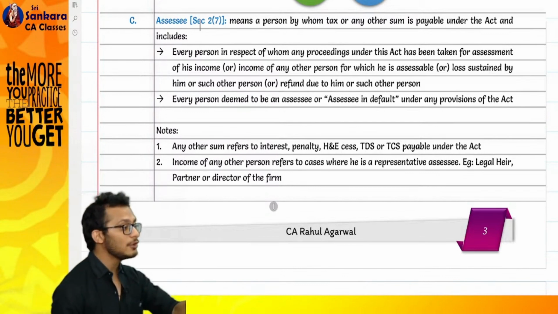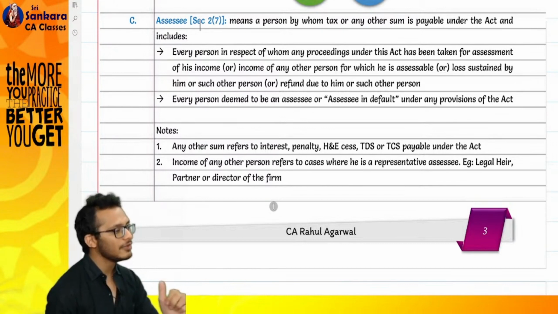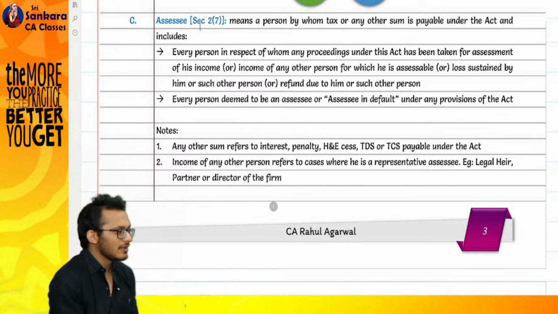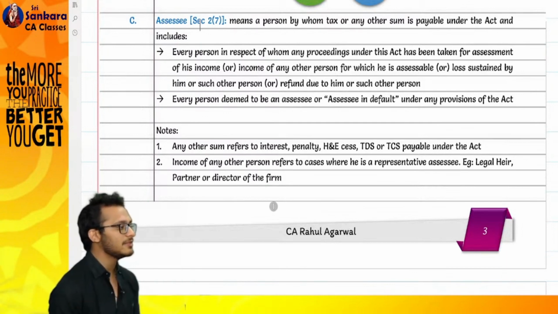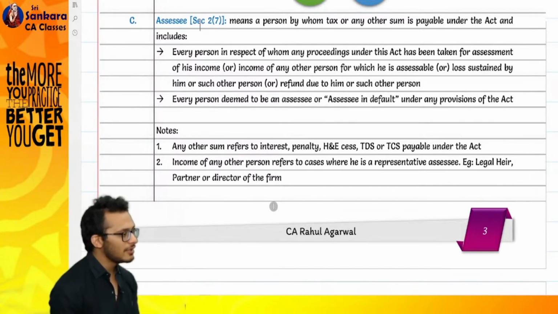He said, no, Rahul, you should have done. I told you to do it. I did not do. What will you do? He said, I will catch hold of you. I'm like, where will you catch me? I am neither having income, neither having tax, neither having refund, neither having losses. It is his income, his tax, his loss. Where will you catch me? Correct or not? Point itself went loss.